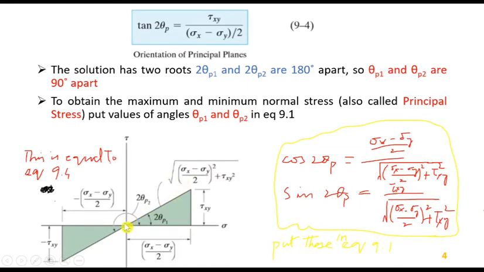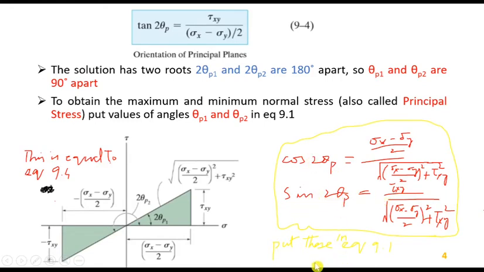So from this triangle, because we are considering the positive case, we are taking only this triangle: sin 2θp and cos 2θp. Cos 2θp will be equal to the adjacent side of the angle over the hypotenuse. So the adjacent side is (σx − σy)/2, and the hypotenuse is the square root of ((σx − σy)/2)² + τxy². And sin 2θp is equal to τxy over the square root of ((σx − σy)/2)² + τxy². So these are the values for cos 2θp and sin 2θp.